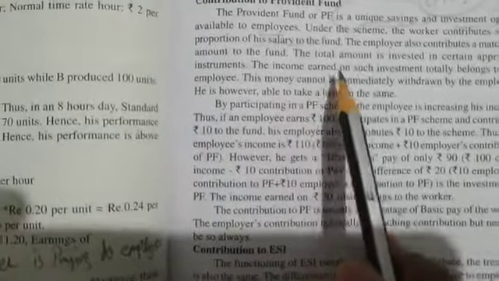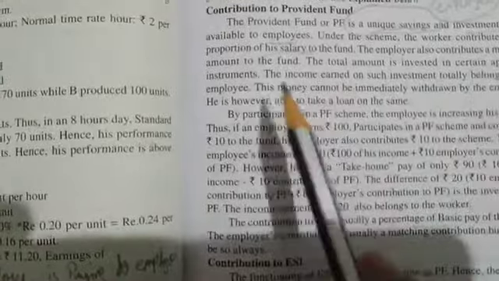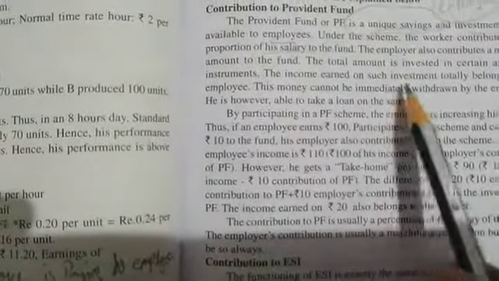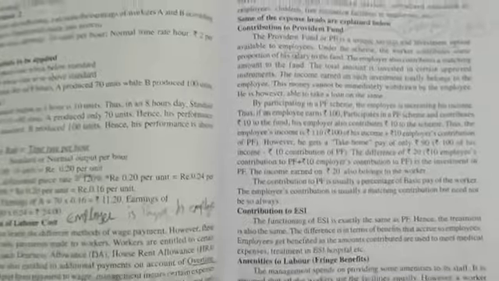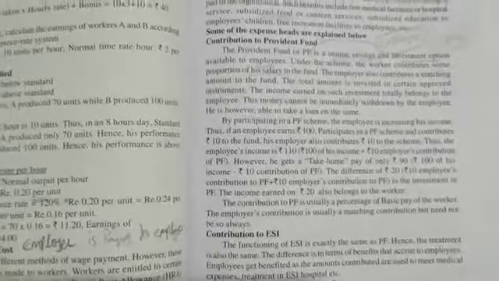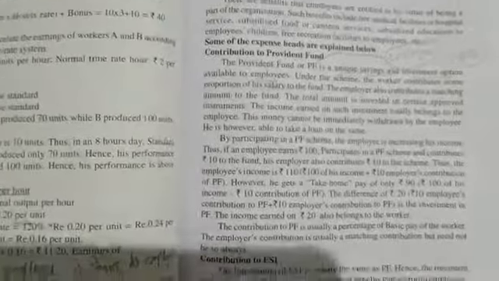The income earned on such investment totally belongs to the employee. Yes, this money cannot be immediately withdrawn by the employee, however he is able to take a loan on the same. He cannot withdraw the amount. Every month the employee is contributing some part of his salary to the PF, provident fund, and that provident fund will not be taken by the employee immediately. That will be given after a certain period of time.